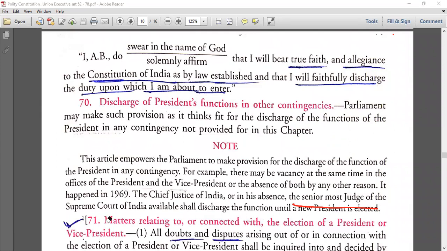Excuse me, sir. Can I ask something? Yeah, ask. Sir, about the oath of the Vice President, in Laxmikant, it is mentioned in the second point that the Vice President is to faithfully discharge the duties of his office, and in the Constitution it is mentioned upon which I am about to enter. So there is a difference between the words of the two. This is true, okay, because this is directly from the Constitution. Yeah, the meaning is the same. See, I faithfully discharge the duty upon which I'm about to enter. So he's saying I will faithfully discharge my office. I'm entering my office, right? So I'll do my duty.